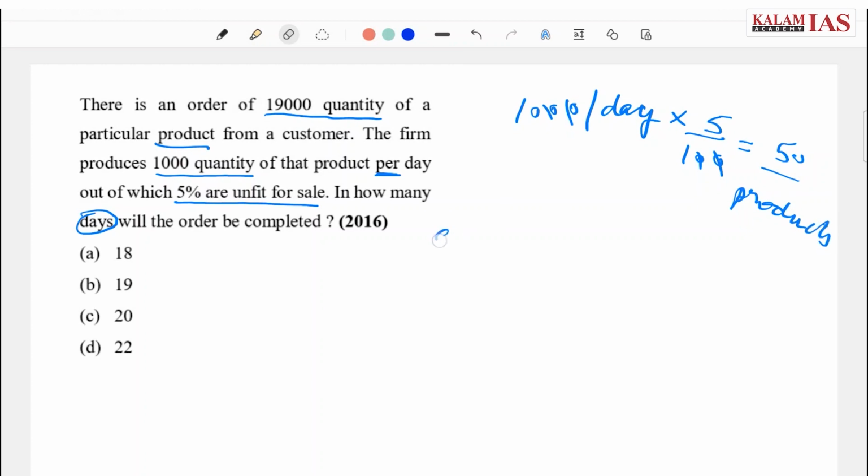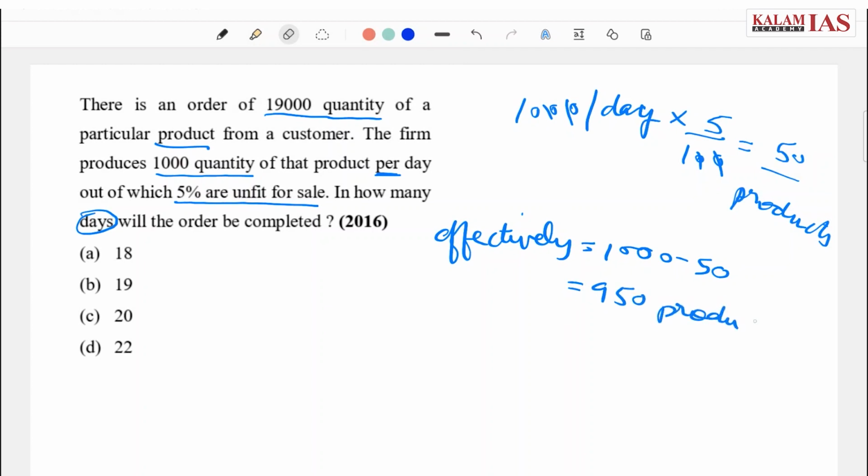That means effectively 1,000 minus 50, only 950 products are produced per day. Now we have to achieve the order of 19,000. That is, we have to supply 19,000 products to the customer, and we are producing 950 products per day, and we have to find number of days in which this order will be completed. Basically it is a division problem right now.